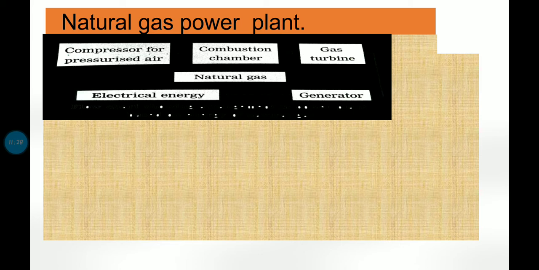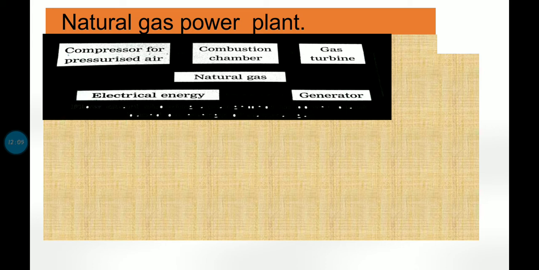The next type of power plant is the natural gas power plant. Okay, so till now we have studied the electricity generation through thermal energy and then nuclear energy. In thermal energy we use coal, in nuclear energy we use nuclear fission. Okay, radioactive elements are being used. Now, the power generation plant based on energy of natural gas. So in this plant, the turbine is run by gas at a very high temperature and pressure, which is generated by combustion of natural gas.